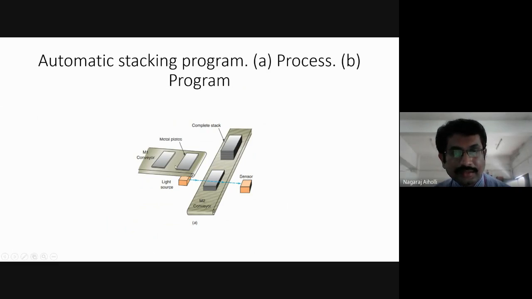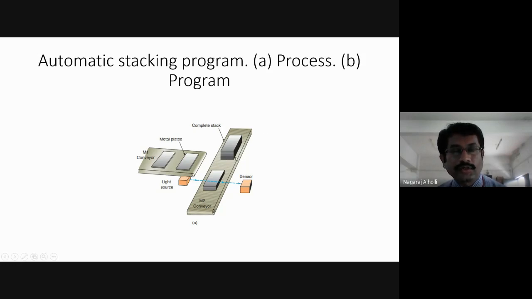Here there is a conveyor belt M1 on which the metal plates are moving. This first conveyor belt has to place these metal plates onto the second conveyor belt, as the metal plates stack one above the other, right? How many plates does it have to stack? It has to stack about 10 metal plates. It has to count up to 10 metal plates, and as it counts 10 metal plates, they have to be disposed of.